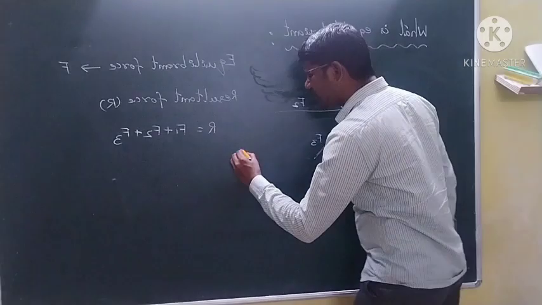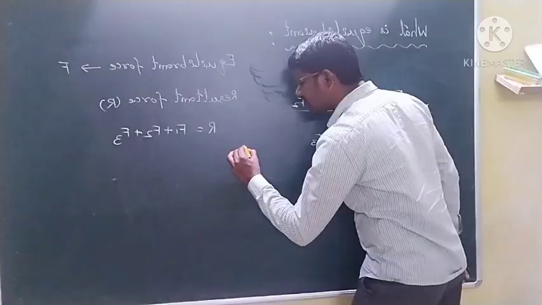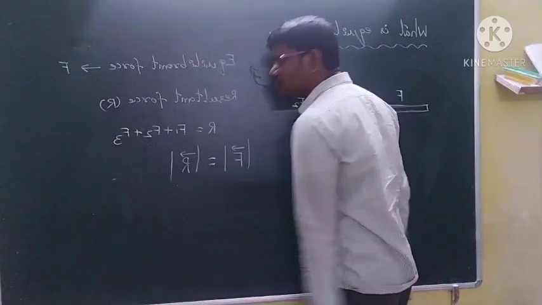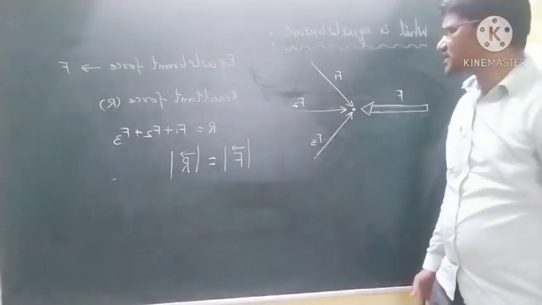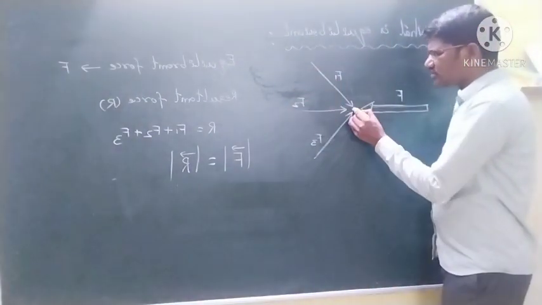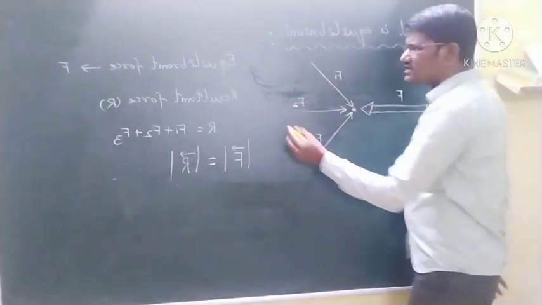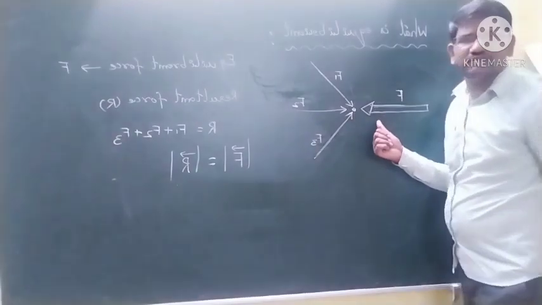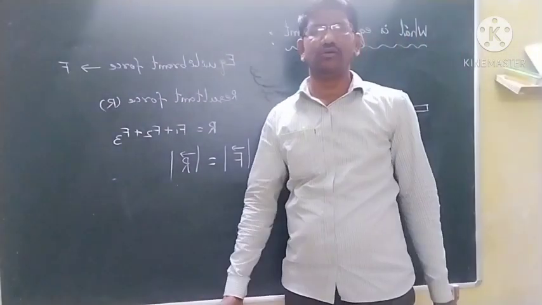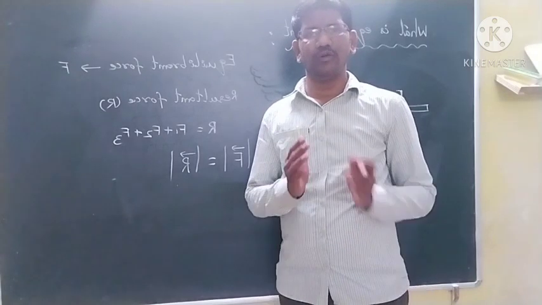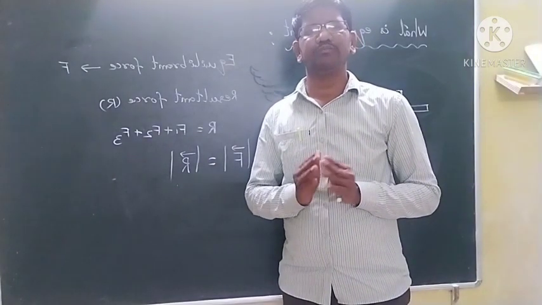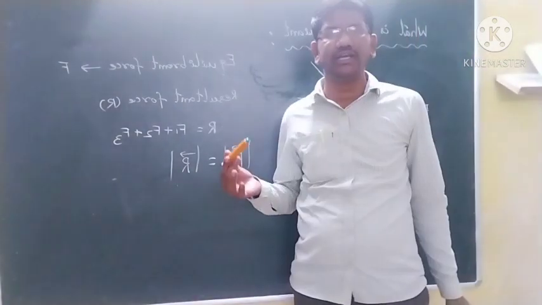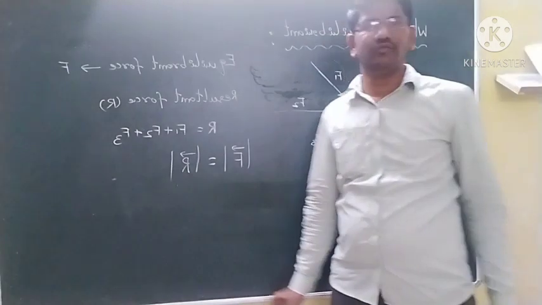The equilibrium force has the same magnitude as the resultant force but is opposite in direction. The direction of R is opposite to the direction of the equilibrium force F. So we have seen what equilibrium is, and that the equilibrium force is equal in magnitude and opposite in direction to the resultant force.